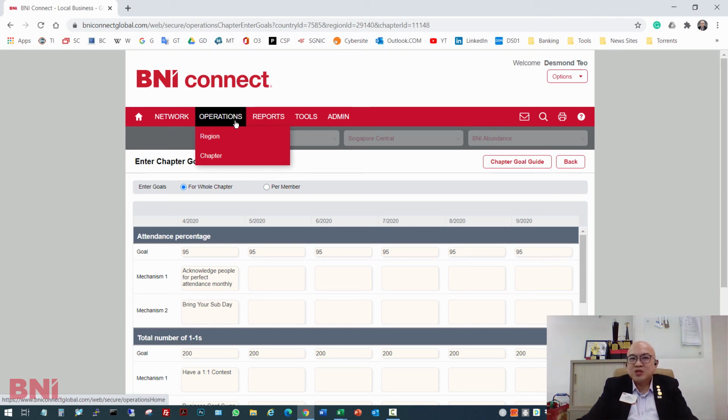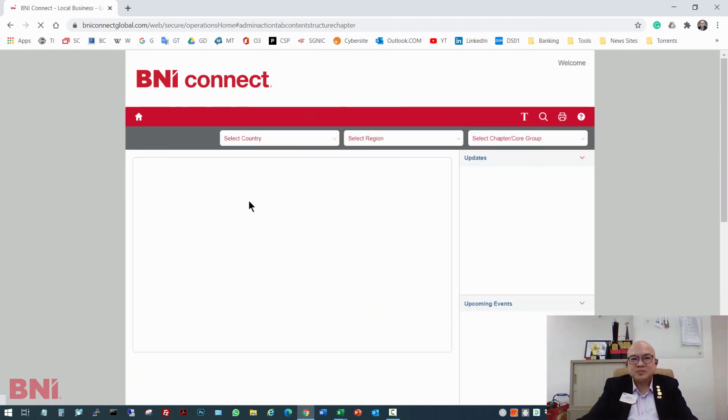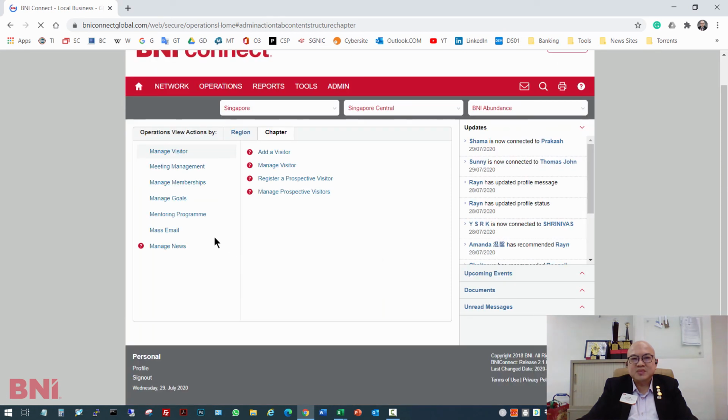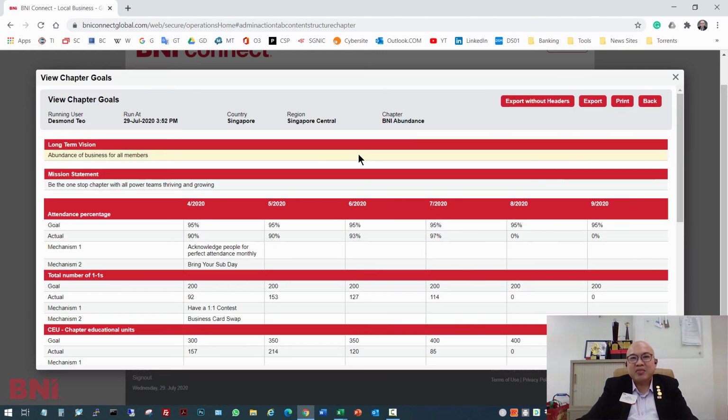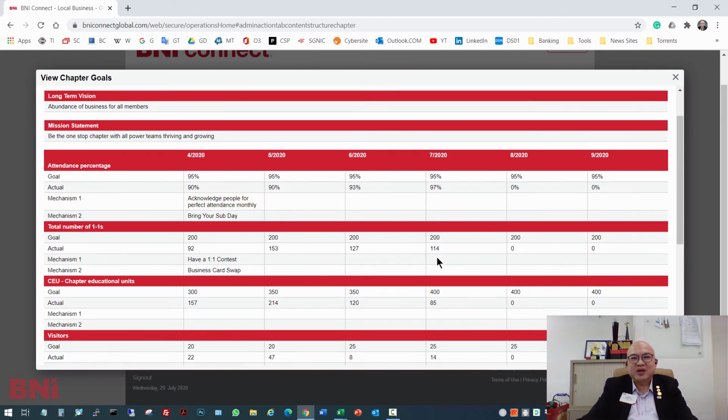So let me show you how it looks in terms of viewing the chapter goal. If you look here, under manage goal, there is a view chapter goal. At this point of time, you choose April 2020, because that is the starting month that we have set. Now, you look at this.